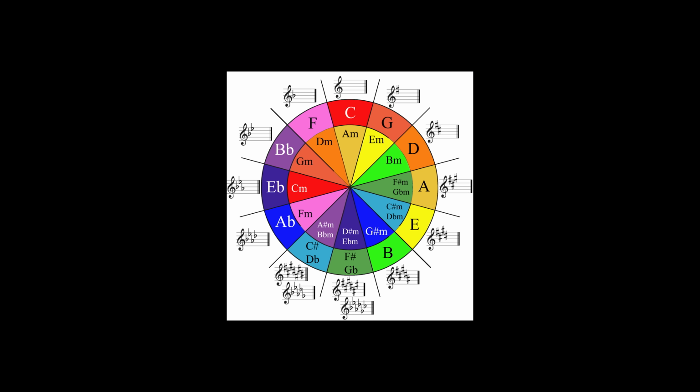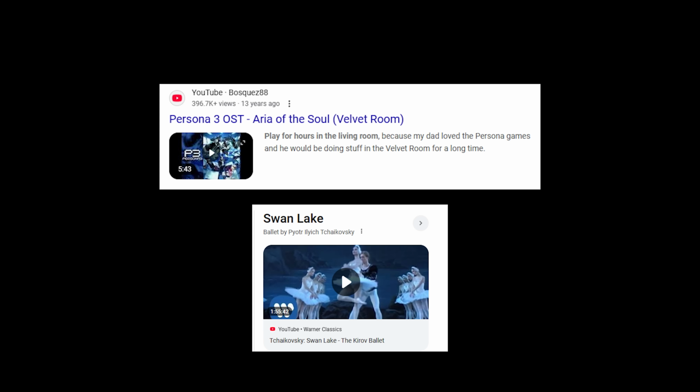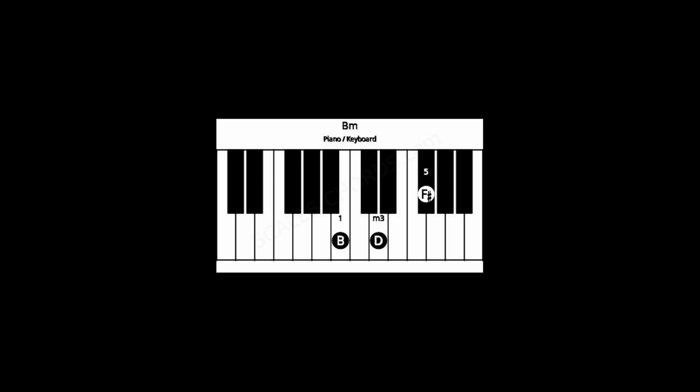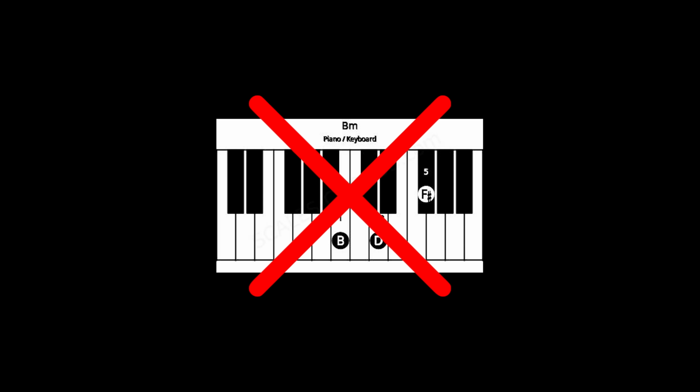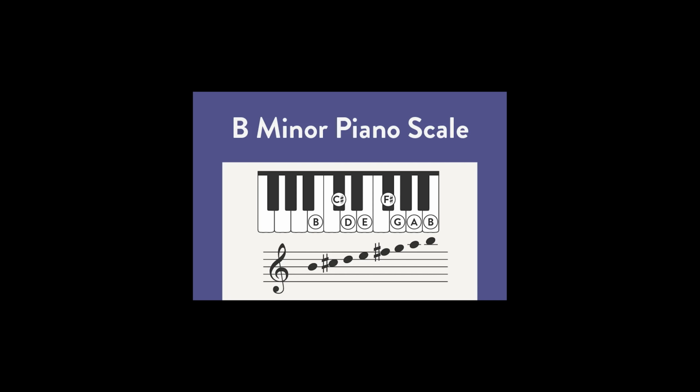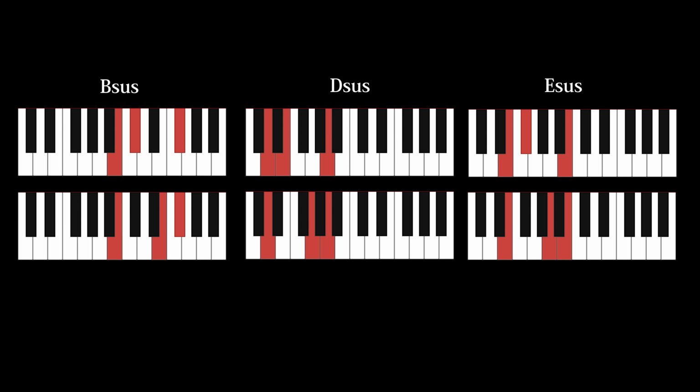Not quite happy, not quite sad. It's kind of just there. Next, we need to decide on a scale to base our song in. I arbitrarily chose B minor because it's my favorite. Songs like Aria of the Soul and Swan Lake are in B minor. Of course, we aren't really going to be actually using B minor, but rather the suspended chords that exist within the B minor scale, like B sus, D sus, E sus, etc.